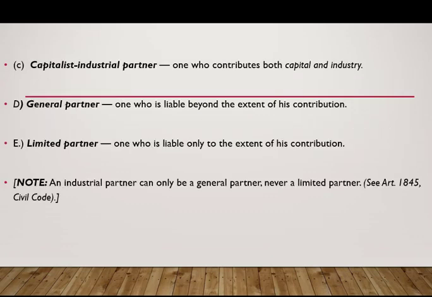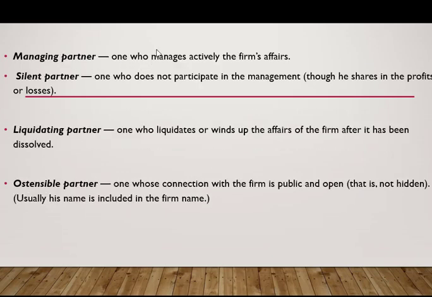We have now the capitalist industrial partner, contributing both capital and industry, and the general and limited partner. This is on the aspect of liability. Take note that an industrial partner can only be a general partner. He cannot be a limited partner; there is no limited industrial partner, only a general industrial partner. Then the managing partner, or the industrial partner who manages actively, we've known this one.